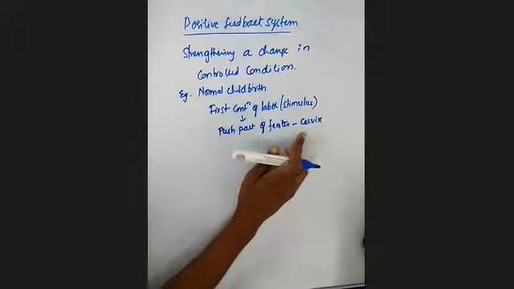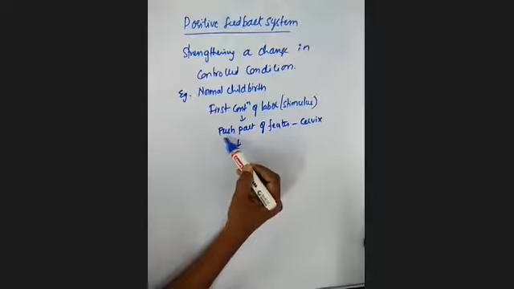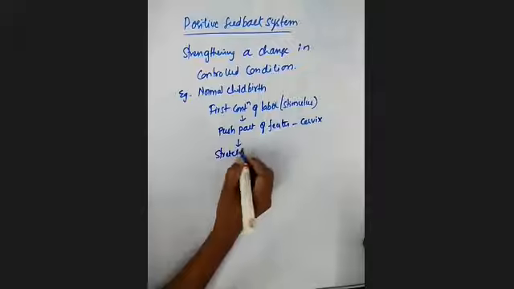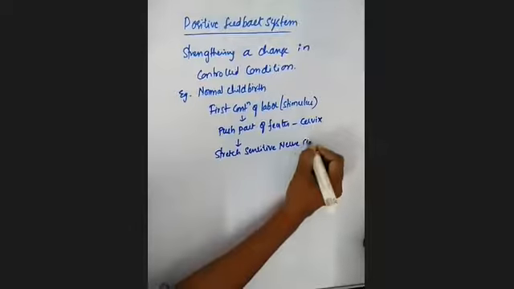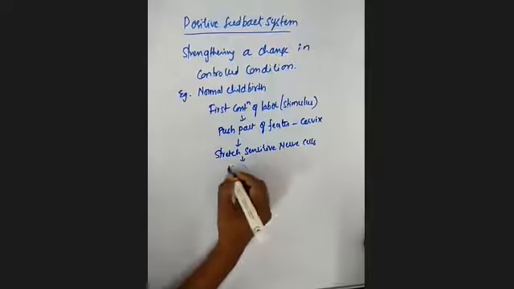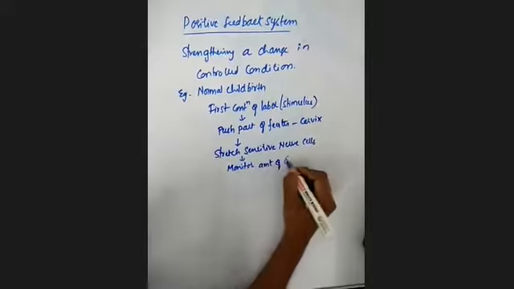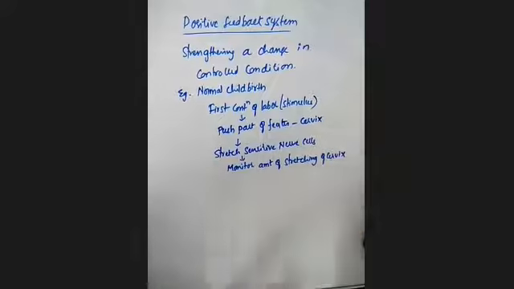Because of the contraction of labor pushing a part of the fetus into the cervix, the stretch-sensitive nerve cells, which we call receptors, monitor the amount of stretching of the cervix.